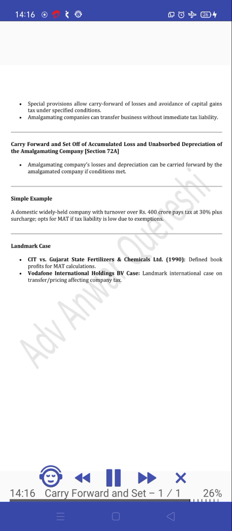Carry forward and set off of accumulated loss and unabsorbed depreciation of the amalgamating company. Section 72A. Amalgamating companies' losses and depreciation can be carried forward by the amalgamated company if conditions are met.